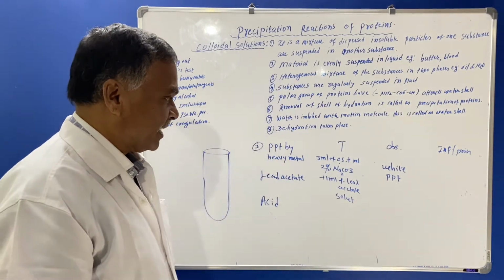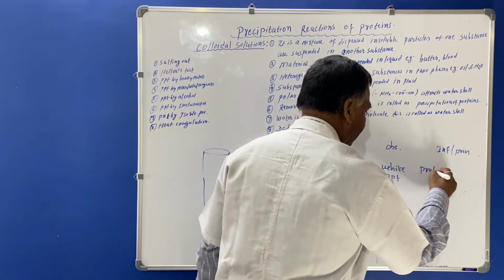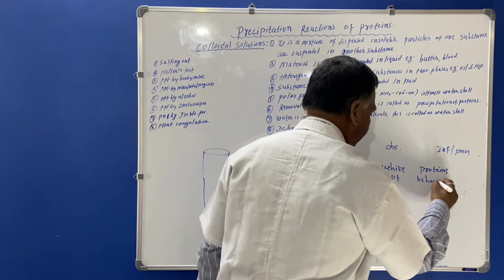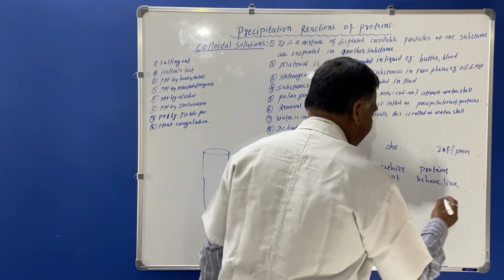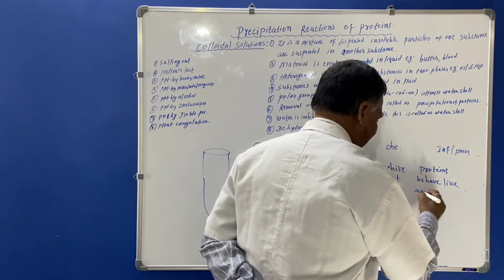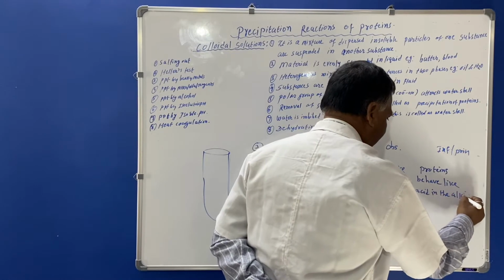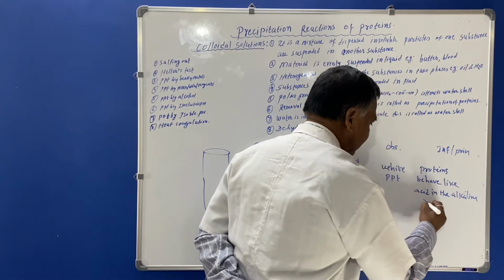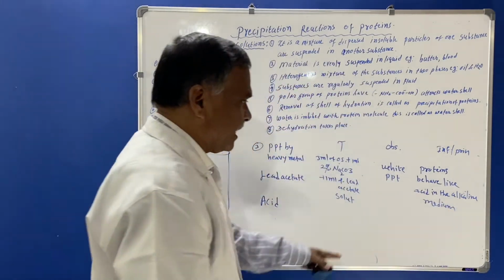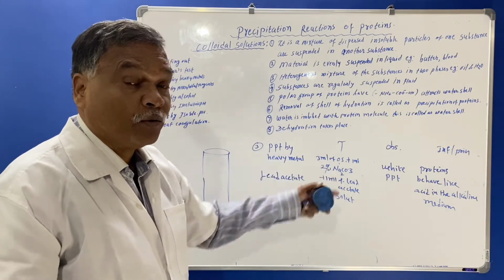So this is precipitation by heavy metal, and here you can see that proteins behave like acid in the alkaline medium. Just now I told you we are adding Na2CO3. What is Na2CO3?